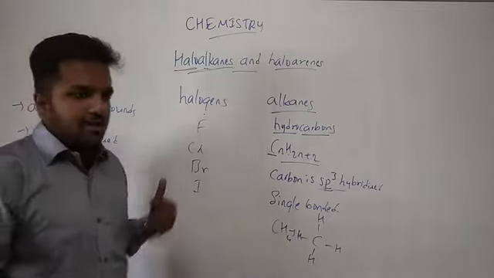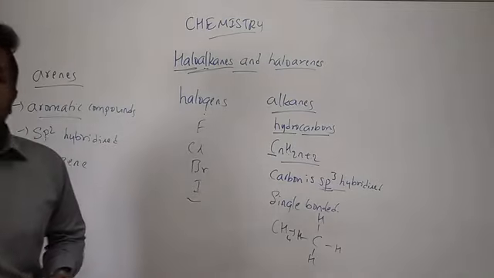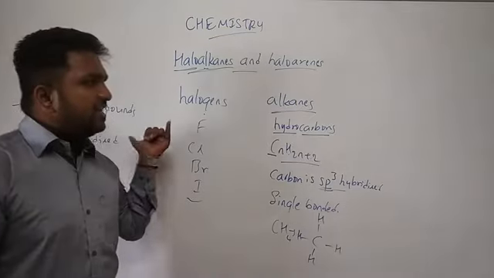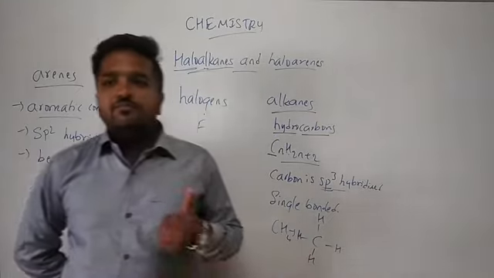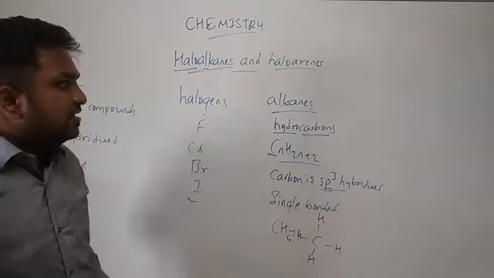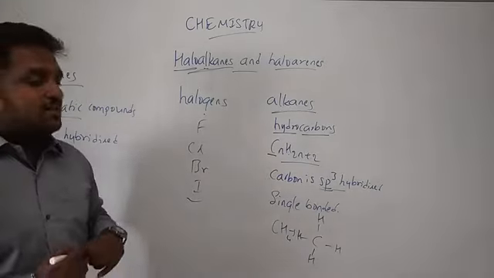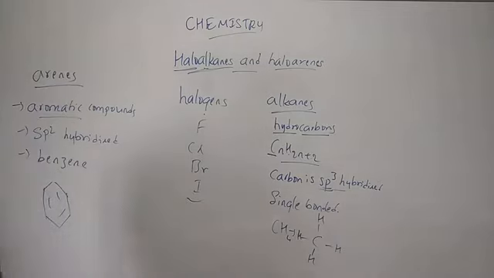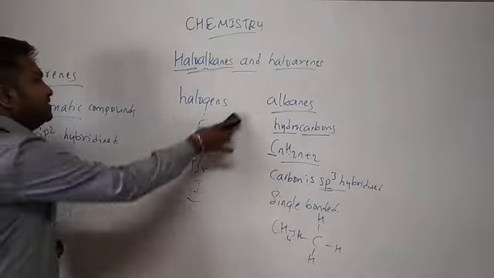Clear? So this is regarding aromatic compounds. Here in this chapter we will be dealing with these 3 things. One, halogens, you are familiar with this, fluorine, chlorine, bromine and iodine from your previous chapter, and alkanes and arenes, that is aromatic compounds. You need to get some information from the first chapter of organic chemistry in your previous year. So there we will be dealing with alkanes and arenes. Haloalkanes means the combination of halogens and alkanes. Haloarenes means halogens and aromatic compounds. This is regarding the introduction to haloalkanes and haloarenes.